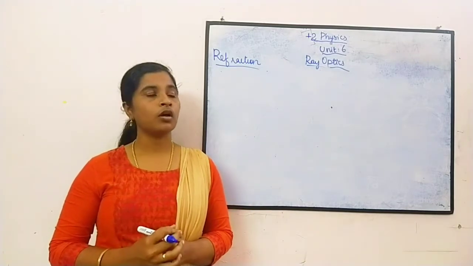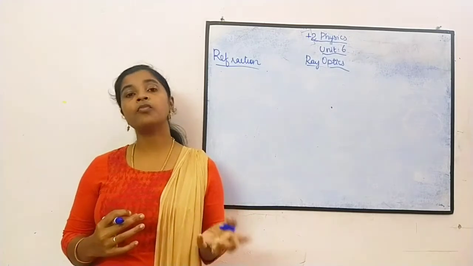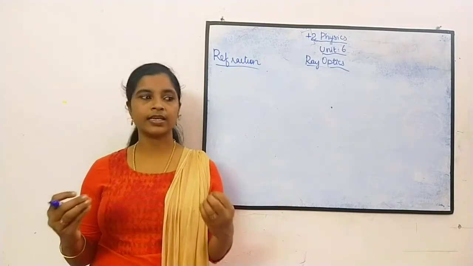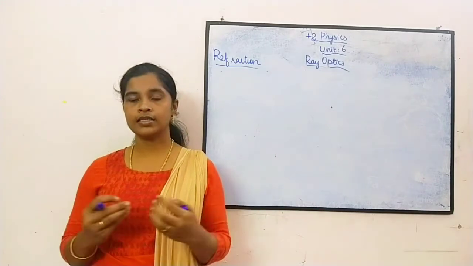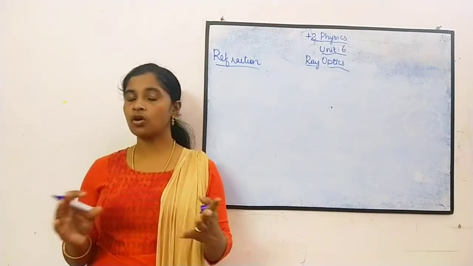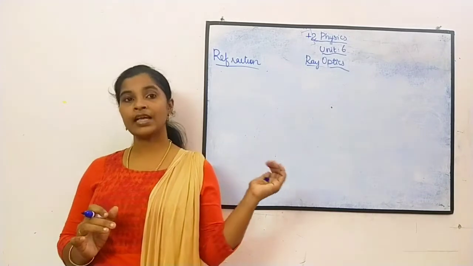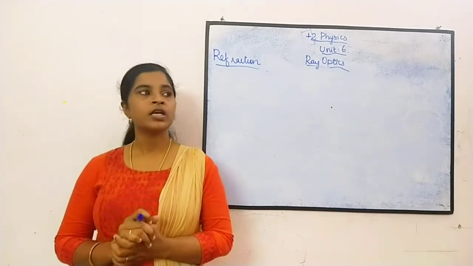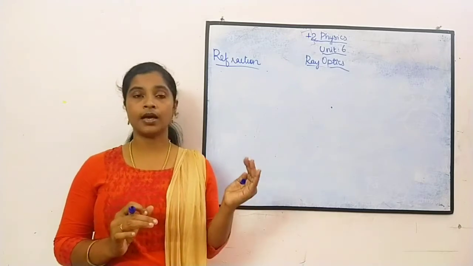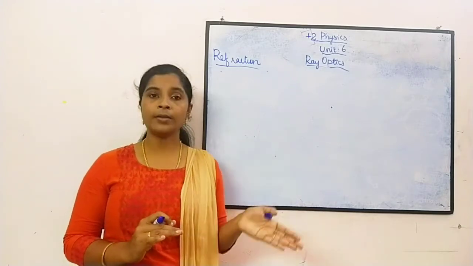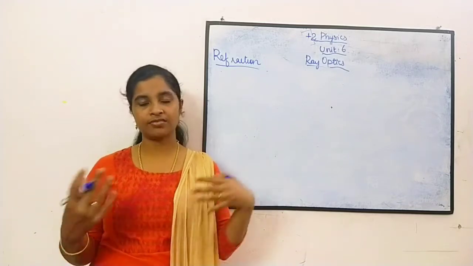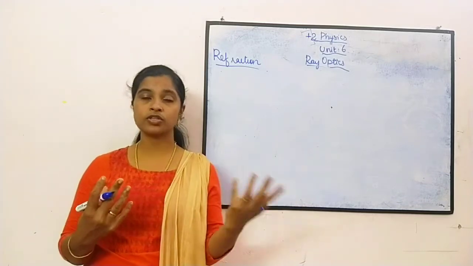So when light travels from one medium to another medium, in certain materials like glass and water, which are called transparent media, the light will penetrate through it and pass. We all know that. So whenever light is traveling from one medium to another, the medium may be from glass to water, from air to glass, from air to water.